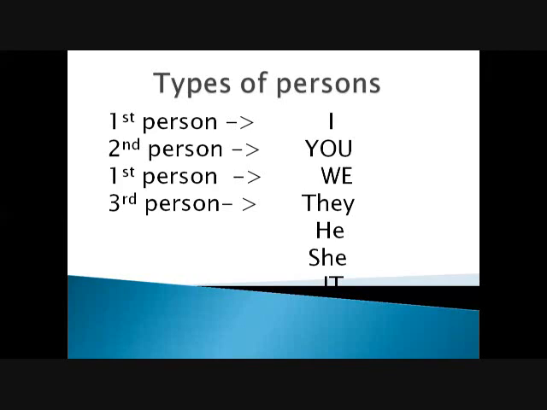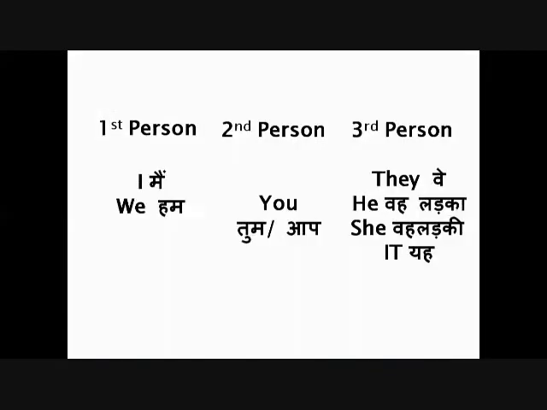When I talk to you, I am the first person. And I'm talking to you. You are the second person. And I'm referring to the mobile phone. Then I will say it. It is a phone. It is a tiger. It is rain. It is fast. It is a car. Let's move ahead. Yes, you can see it over here on the screen. You can pause if you have any doubts.